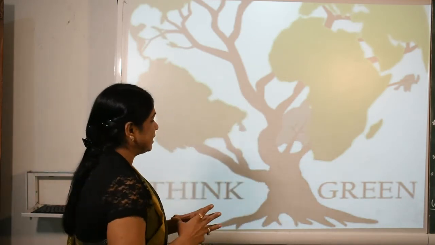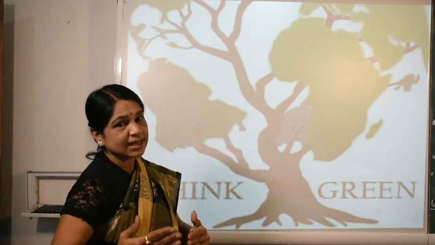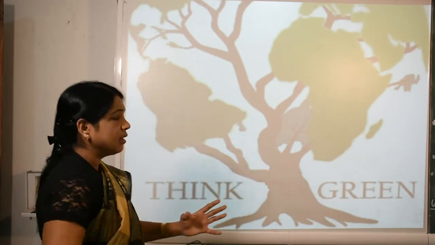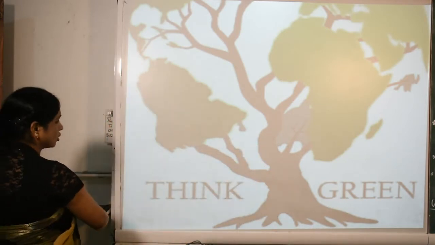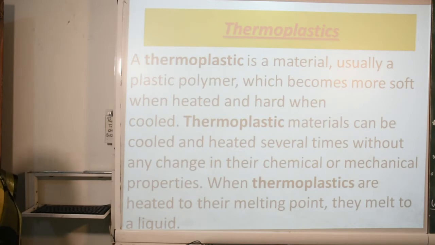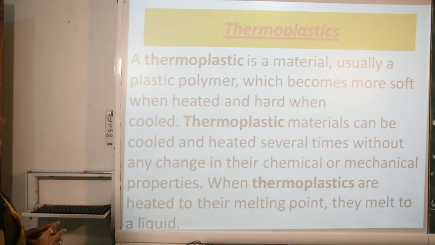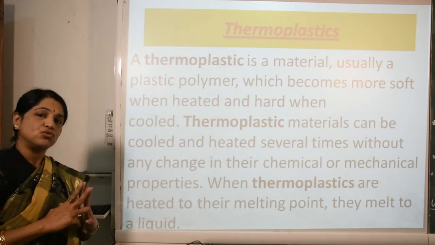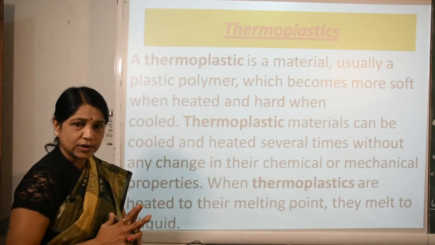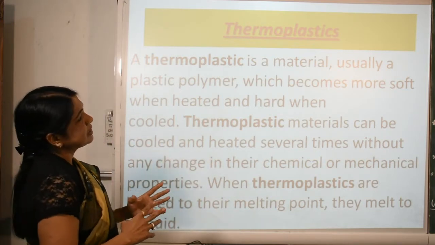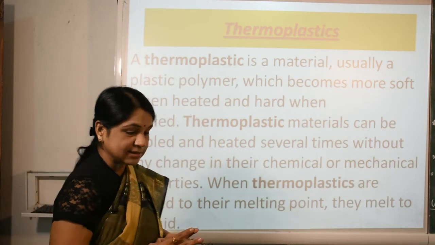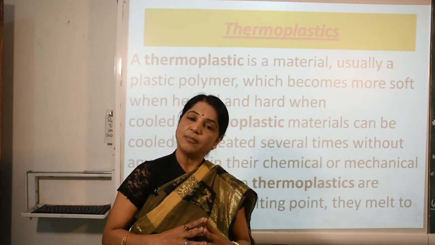That is good, and they can be recycled into the environment, which is also eco-friendly. Here we talk about plastic, which is mostly divided into two types. First is the thermoplastic, and second is the thermosetting plastic.